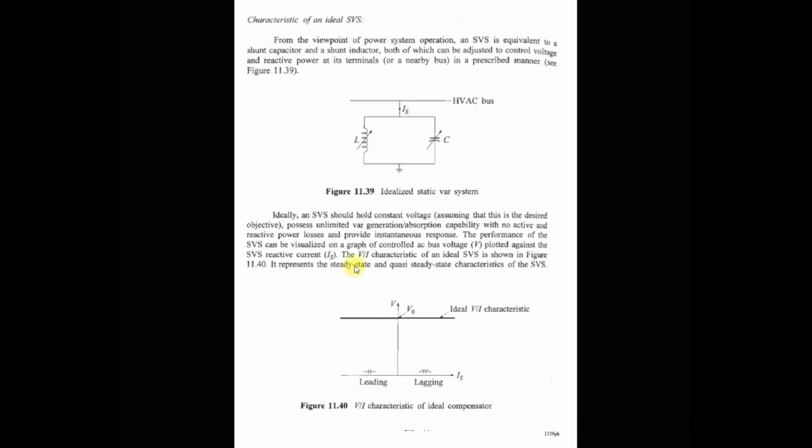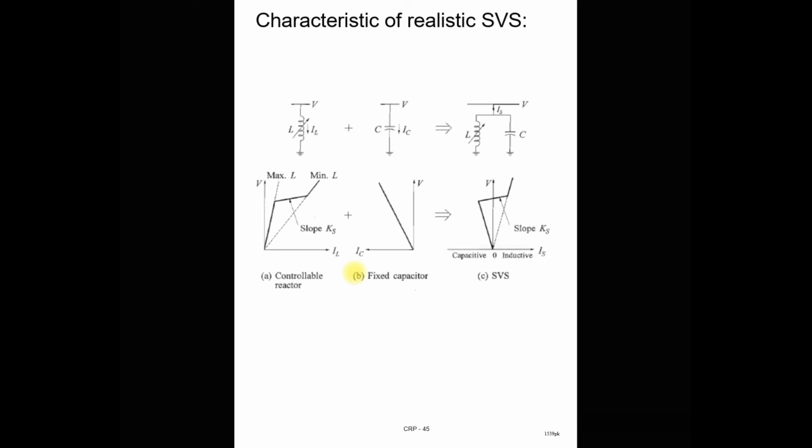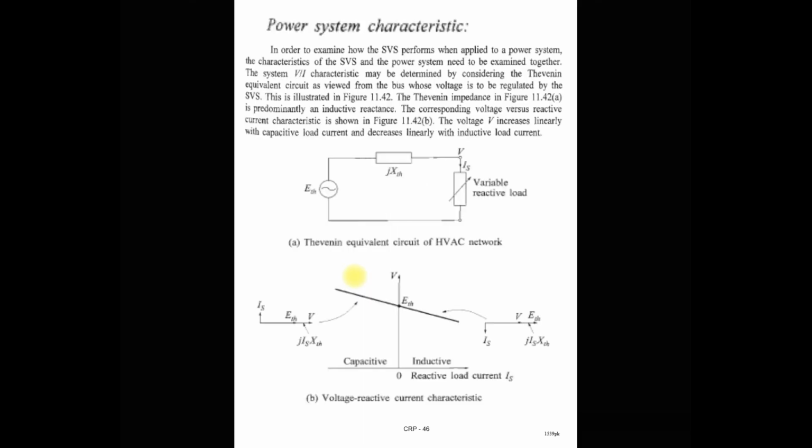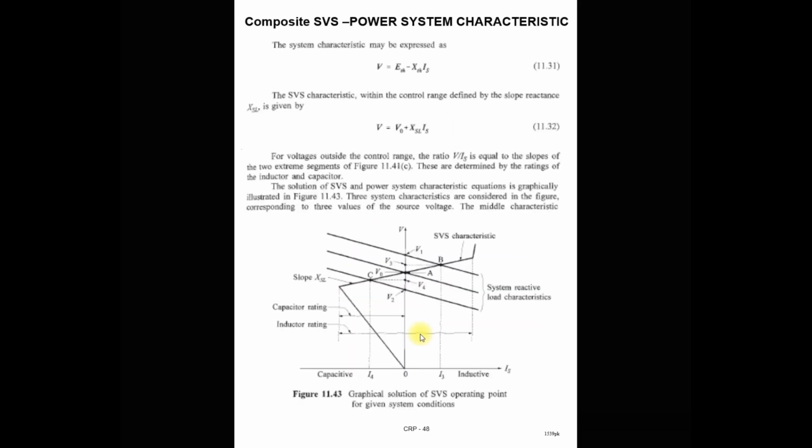So we have already discussed this one by one. We first discussed the power system characteristics, and the SVC, SVS, static var system characteristics. Then we compared the power system characteristic with the SVS characteristics, and set the operating point based on different operating conditions like high loading, light loading, and normal condition.